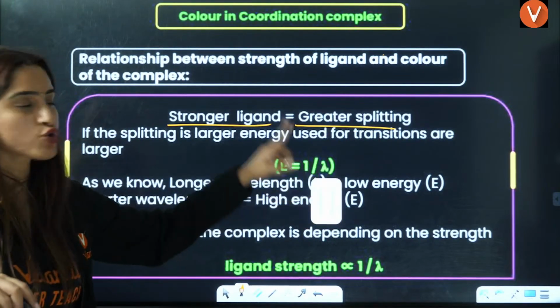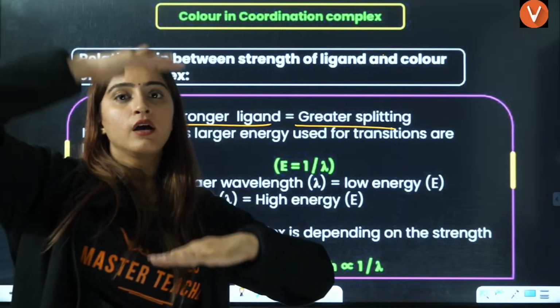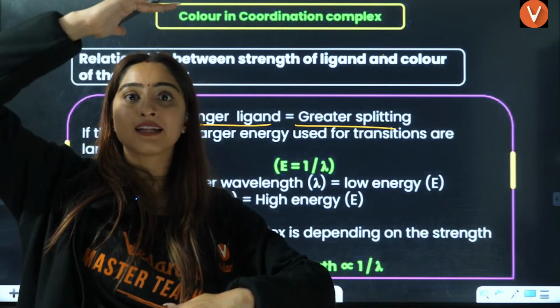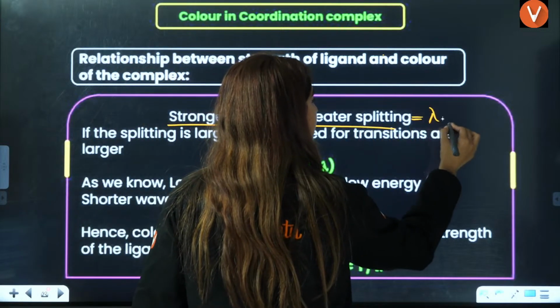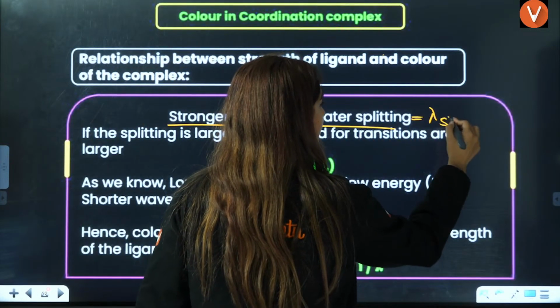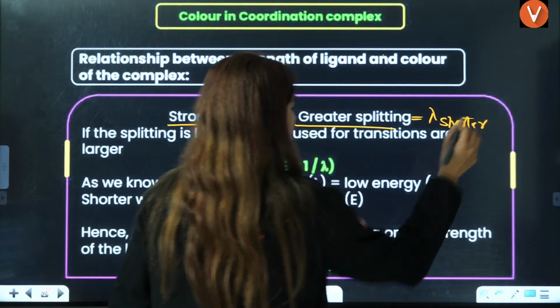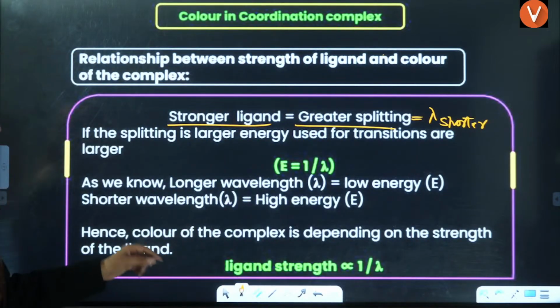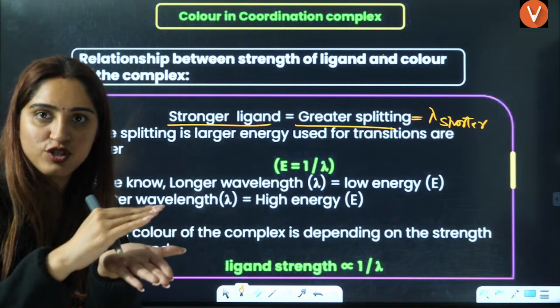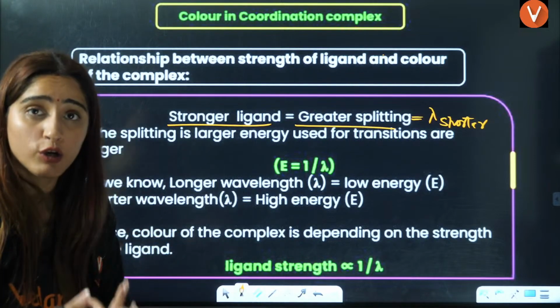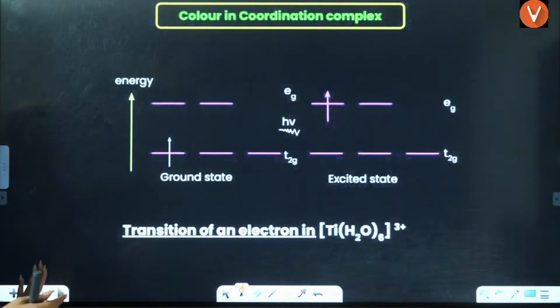Now, if you have a strong ligand, greater CFSE, energy is high, that means wavelength lambda is shorter. But if you have a weak field ligand, splitting is less, energy is less, so lambda will be longer.